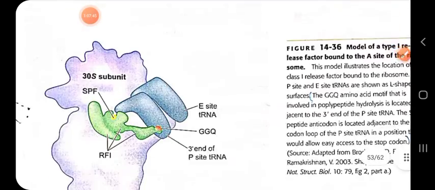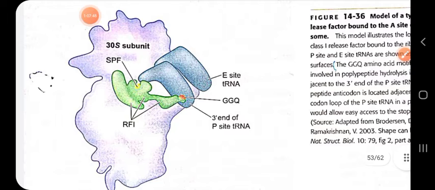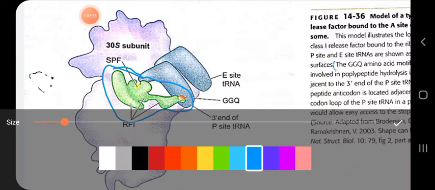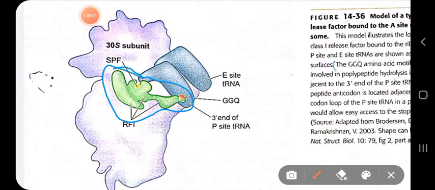So this is the whole thing that we can see. This is the GGQ motif that I have talked to you about. Release factor 1 and 2 have this GGQ motif, as you can see here: glycine, glycine and glutamine. This GGQ motif is very important because it is positioned at the factor binding center and causes a cut in the tRNA so that the polypeptide chain can be removed from the tRNA.